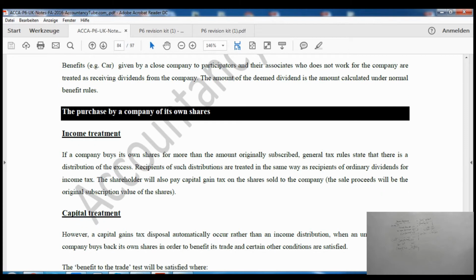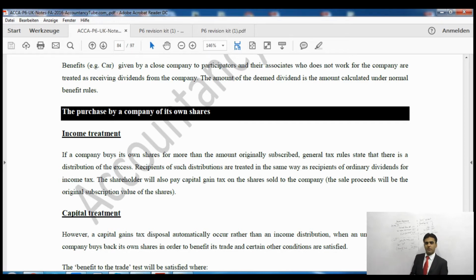Now, benefits: if a car or a laptop or anything like that is given by a closed company to a participator or their associates who do not work for the company, they are treated as receiving dividends from the company. The amount of deemed dividend is the amount calculated on the normal benefit rules. So if the company is giving any benefit to the participator or the associates, individuals who do not work for the company, then it will be considered as net dividend.